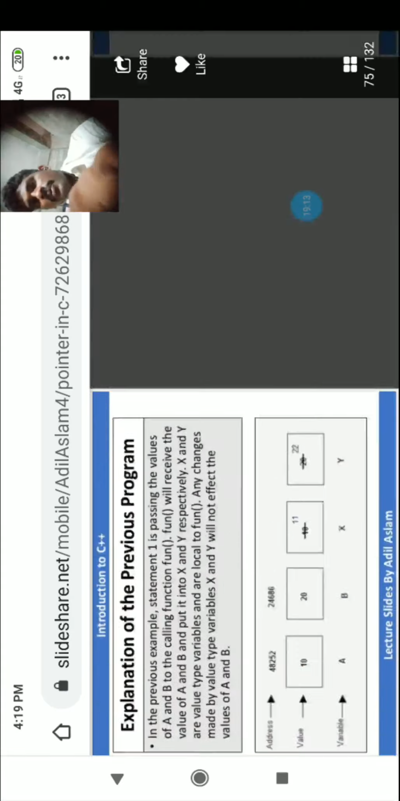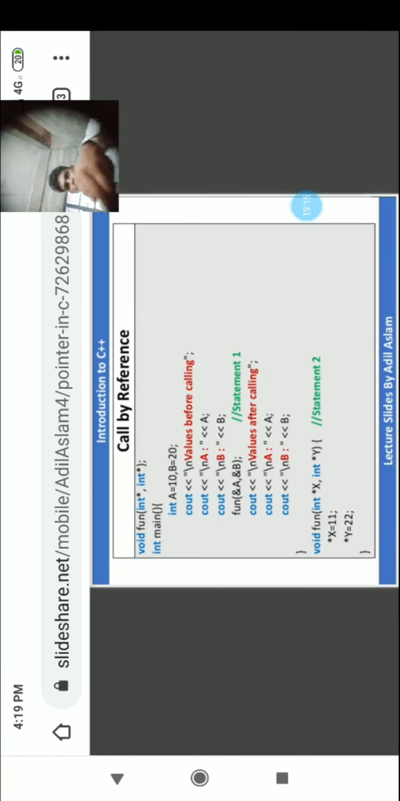Let's see call by reference. Look at the example. void fun with int star x, int star y. What is that? It's the pointer variable. int main, A is equal to 10, B is equal to 20. The value of A and value of B before calling, and the function is called with ampersand A and ampersand B, the address of A, comma, B. Okay. The address, the reference operator here. Ampersand is called the reference operator.